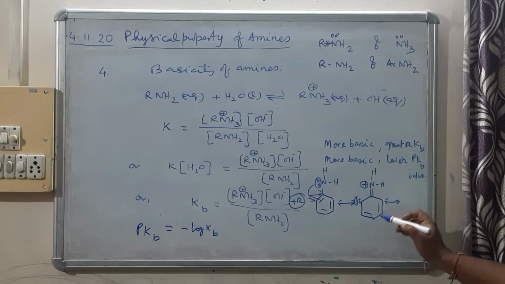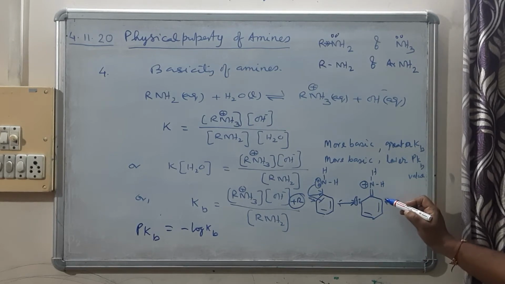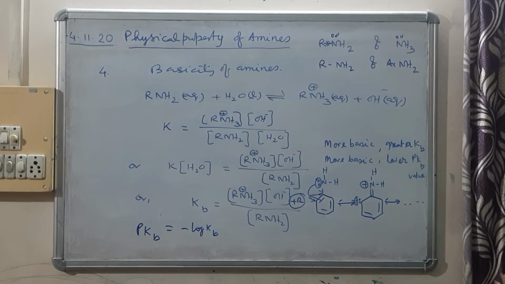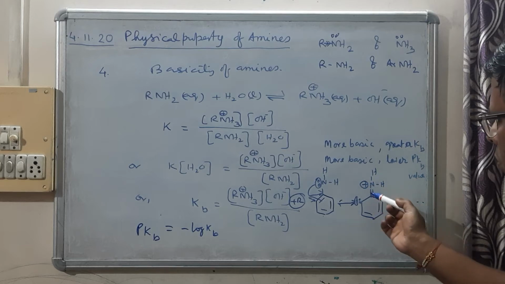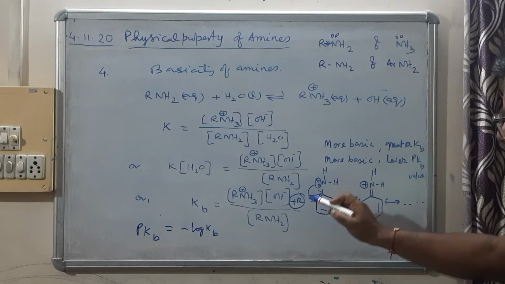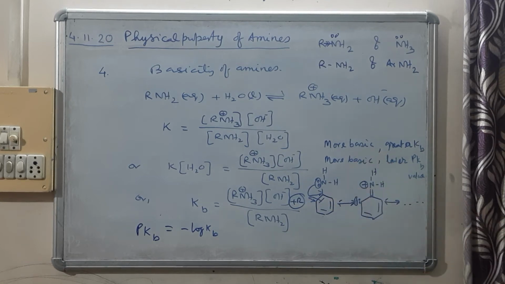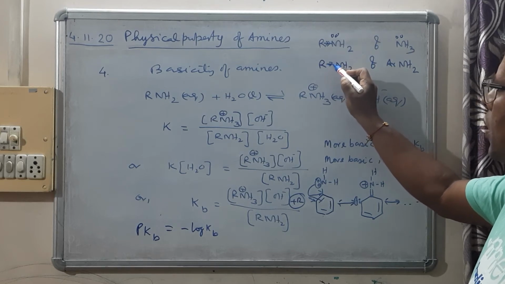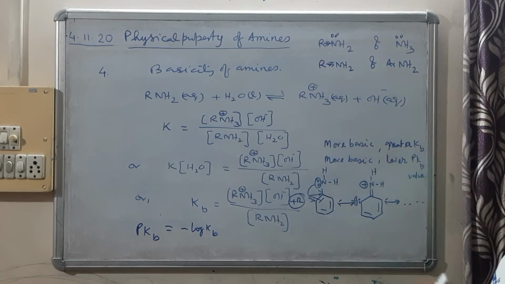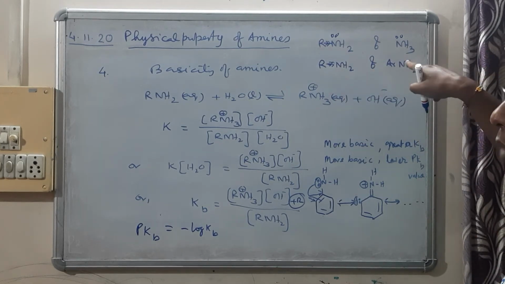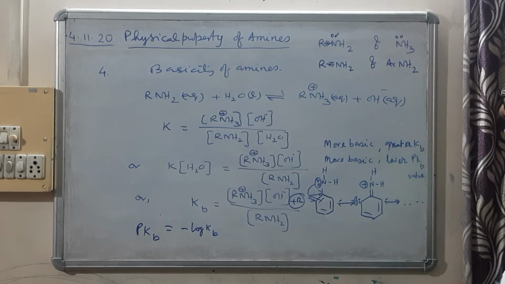In this way resonance will take place, and we can understand from here that lone pair availability, because of resonance, is going to decrease. Whereas in aliphatic amines, the lone pair density is increasing because of the plus I effect, and that is the reason why aliphatic primary amine is more basic than aromatic primary amine. Very important.